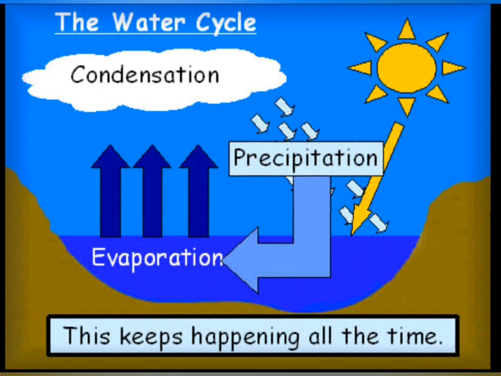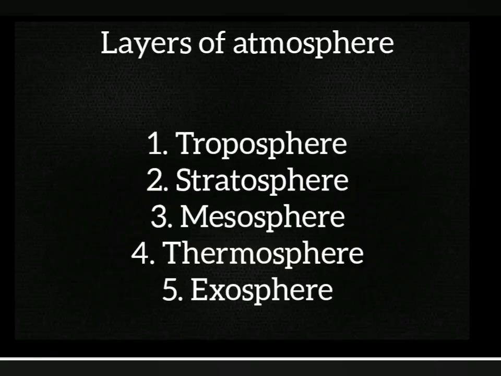Then in the form of rain, hailstones, snow, any type of precipitation can be there, that is precipitation. It comes back to the ground. Okay,